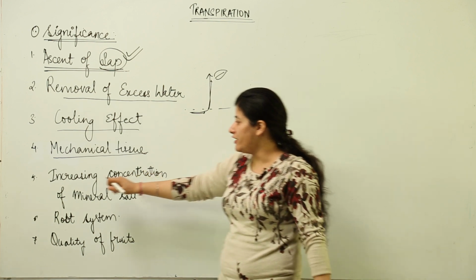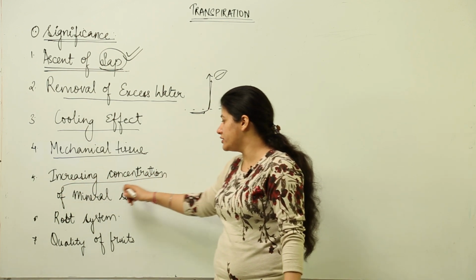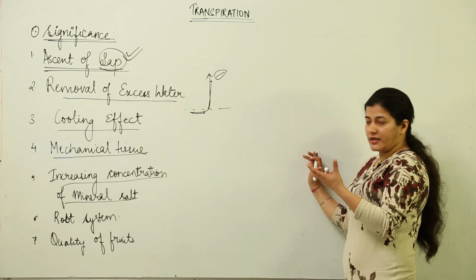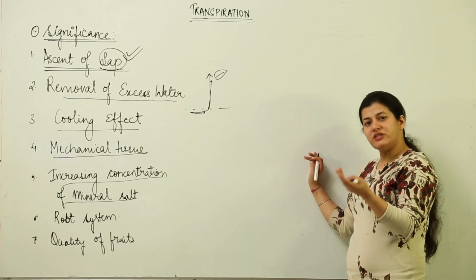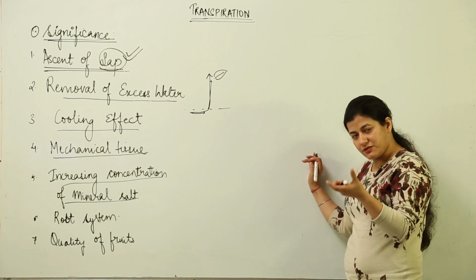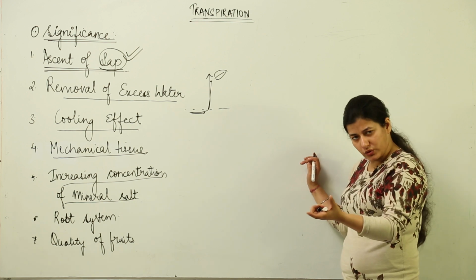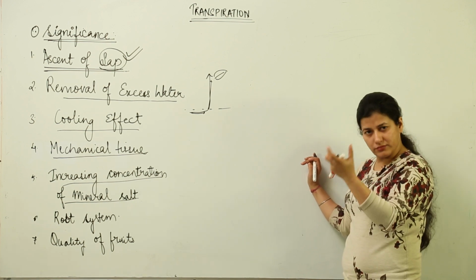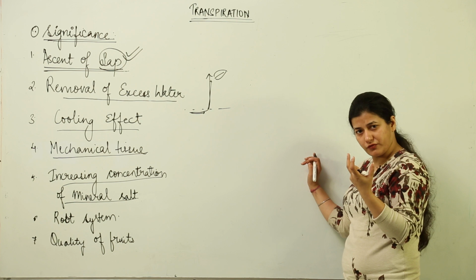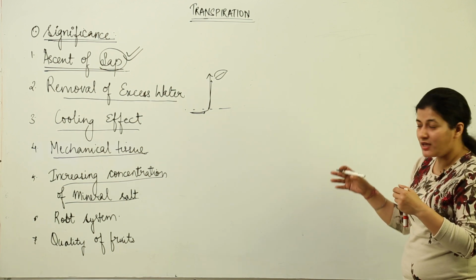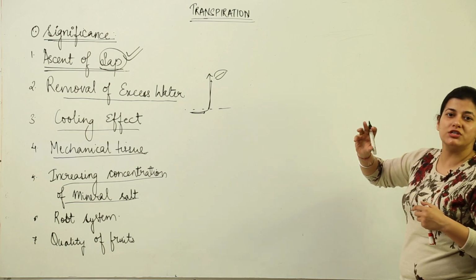Moving further, we have increasing concentration of mineral salts, which is brought about by transpiration itself. You know that inside the sap there is a much lesser quantity of minerals, because minerals are always lesser in quantity inside the plant. They are much more in the soil, and the plant can take up only a small concentration of minerals. On the contrary, there is so much water absorption that the sap becomes almost diluted.